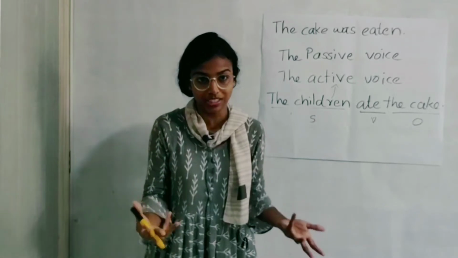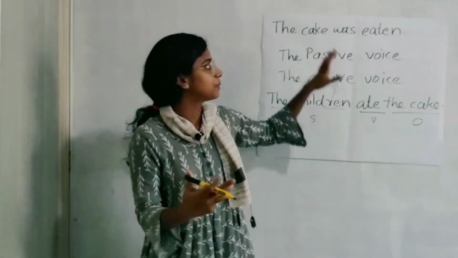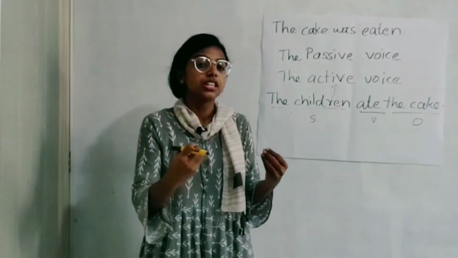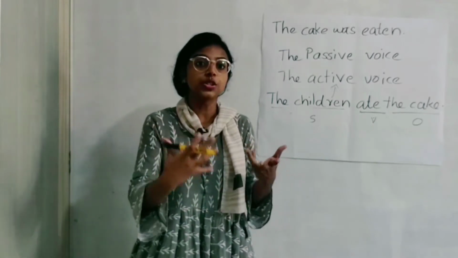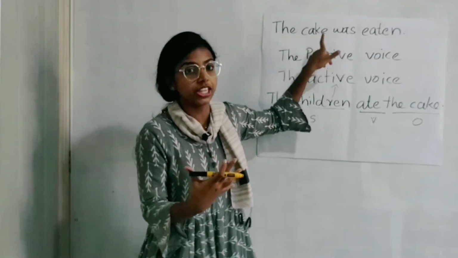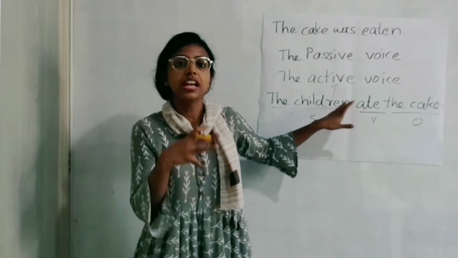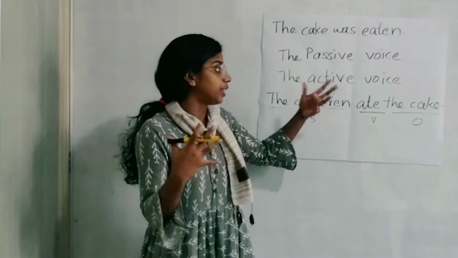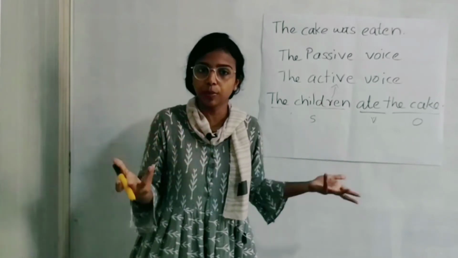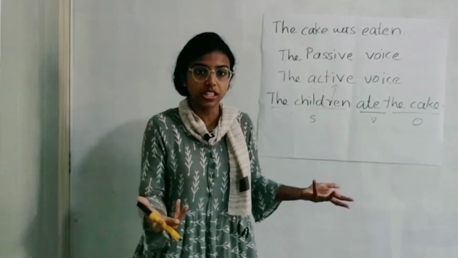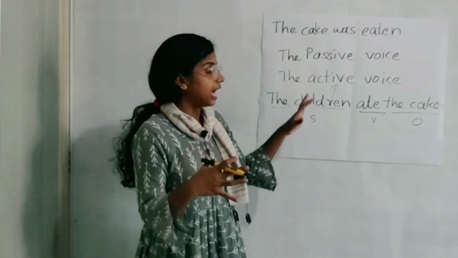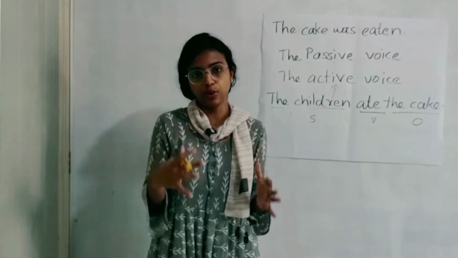Why is it important? It is important because when we don't know who the subject is, or when we want to be objective, when we want to give more importance to the object, to what happened to the object of the sentence, we have to use the passive voice. Or when we don't want to disclose who did the action, or when the subject is not important and the object got more importance, we have to use the passive voice. Okay, that is why we have to learn the passive voice thoroughly.